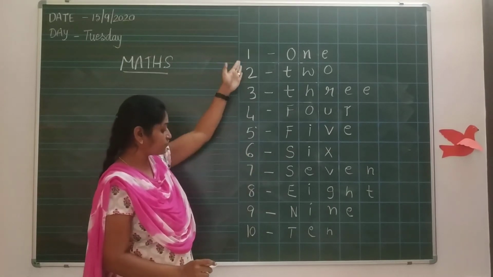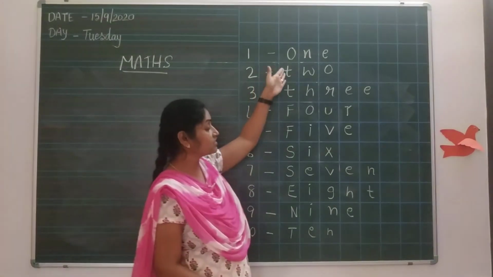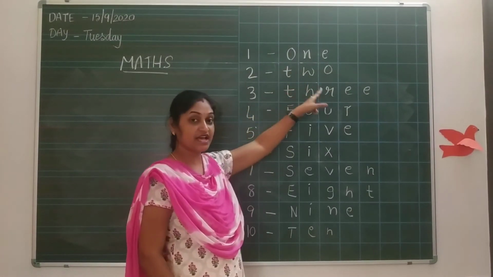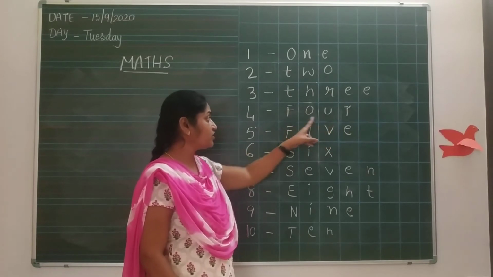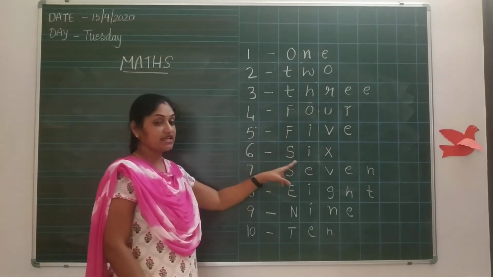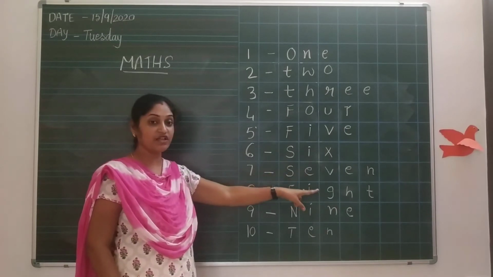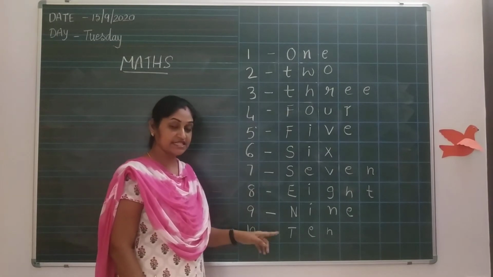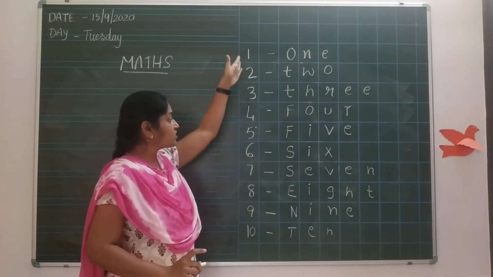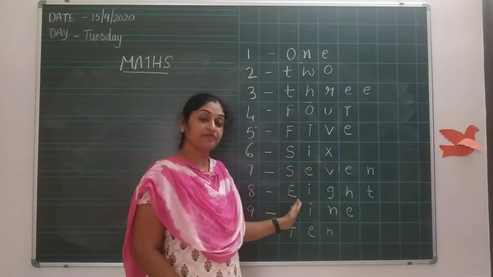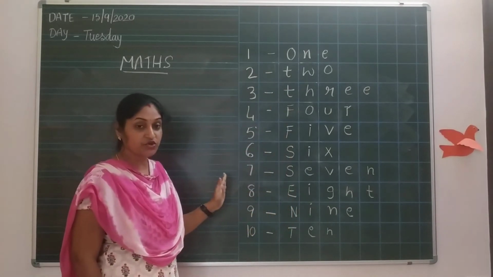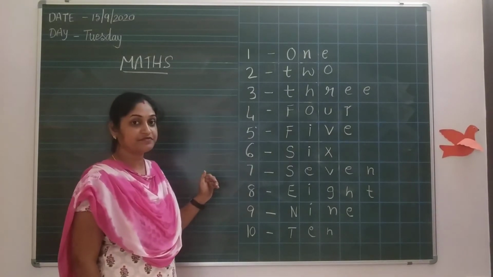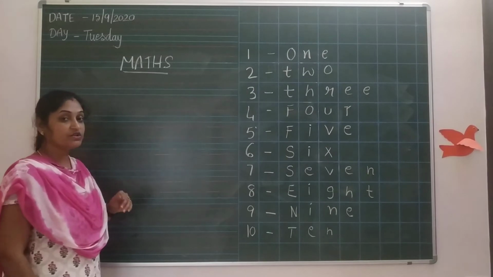Yesterday you learned the numbers 1 to 10. Today you are learning the number names. O-N-E, 1; T-W-O, 2; T-H-R-E-E, 3; F-O-U-R, 4; F-I-V-E, 5; S-I-X, 6; S-E-V-E-N, 7; E-I-G-H-T, 8; N-I-N-E, 9. Last one is T-E-N, 10. So children, these are all the numbers and these are all number names. You all understood now? Yes or no? Okay. This you have to learn now at home.